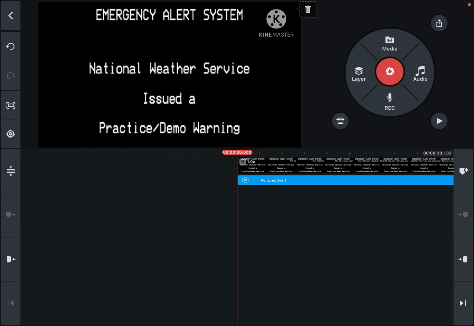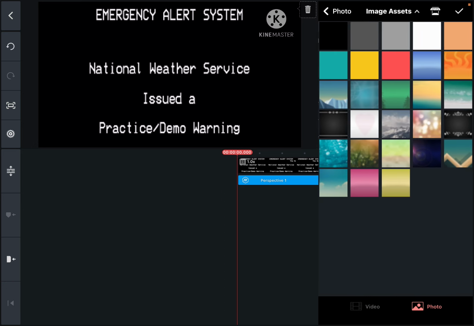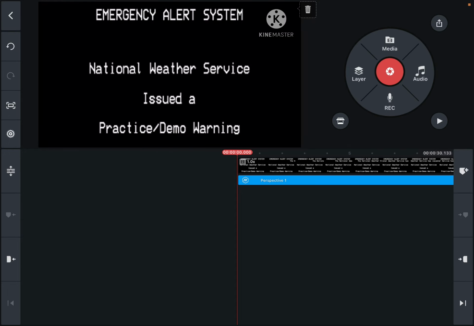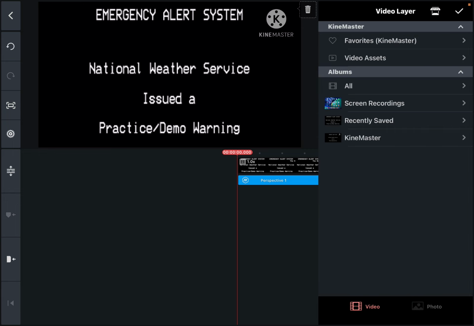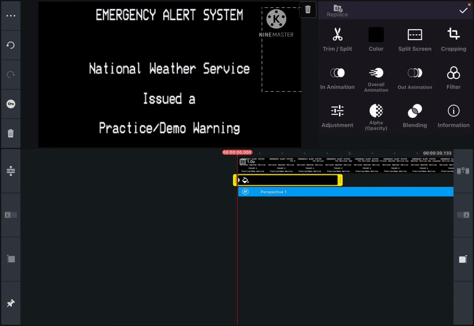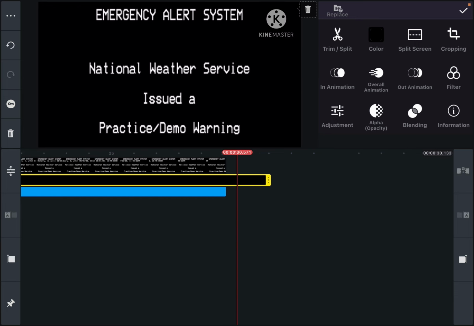Well, if you want to delete that, head into layer, media, photo, image says, and choose the black screen. Next, extend it all the way to the end of the video.